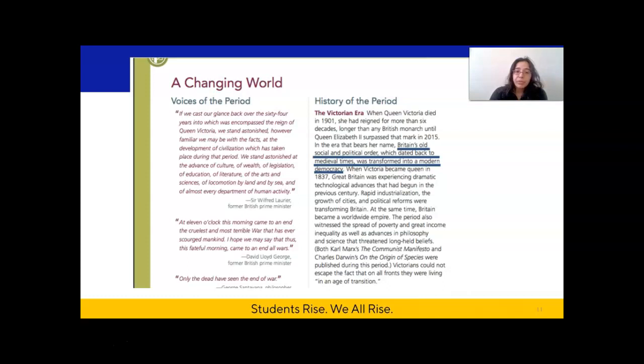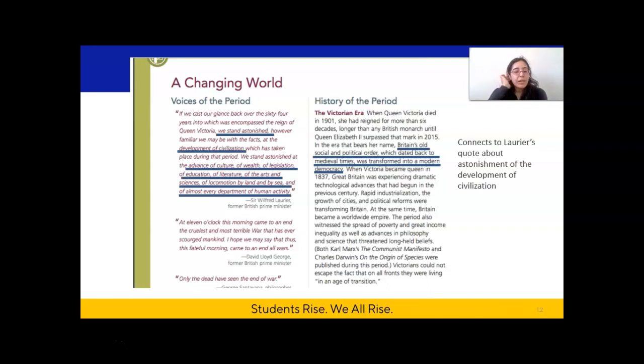Britain's old social and political order, which dated back to medieval times, was transformed into a modern democracy. So here, the author is talking about a social and political order that had been around since the medieval times, so many, many years, and that was finally changing into something more modern. That seems like a big deal to me, so I went ahead and underlined it.